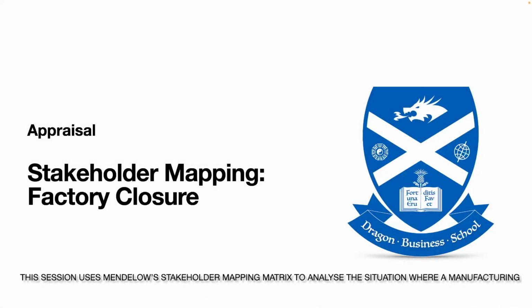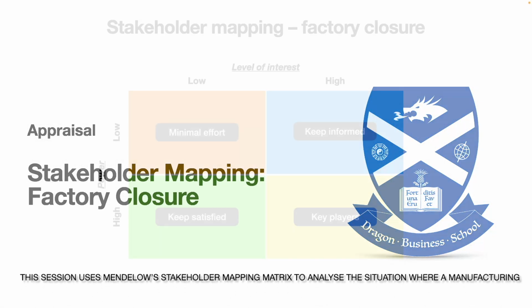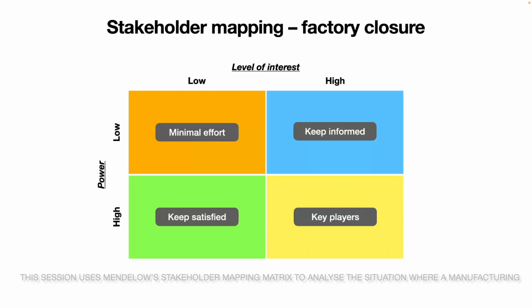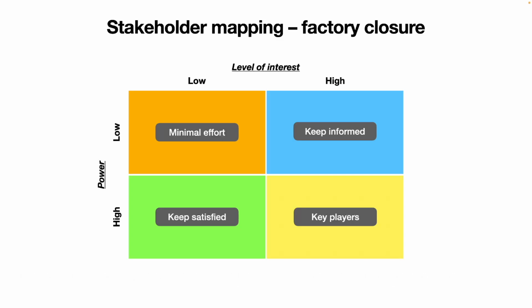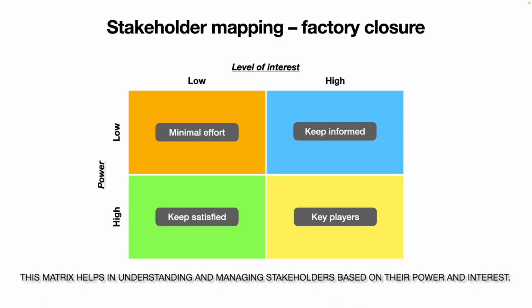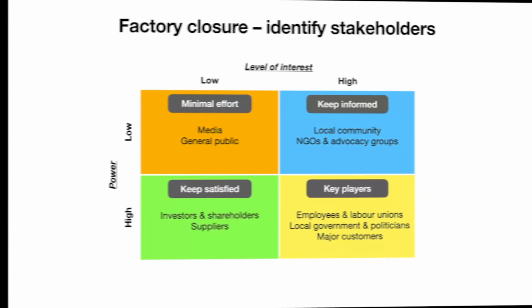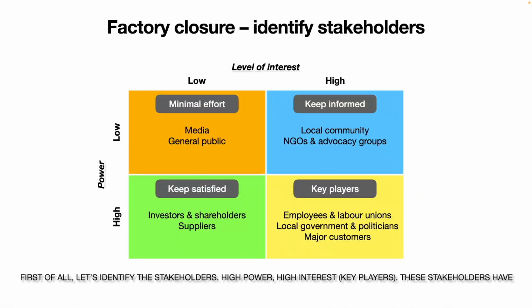This session uses Mendelow's stakeholder mapping matrix to analyze the situation where a manufacturing company is deciding on closing down one of its local factories and outsourcing manufacturing overseas. This matrix helps in understanding and managing stakeholders based on their power and interest. First of all, let's identify the stakeholders.